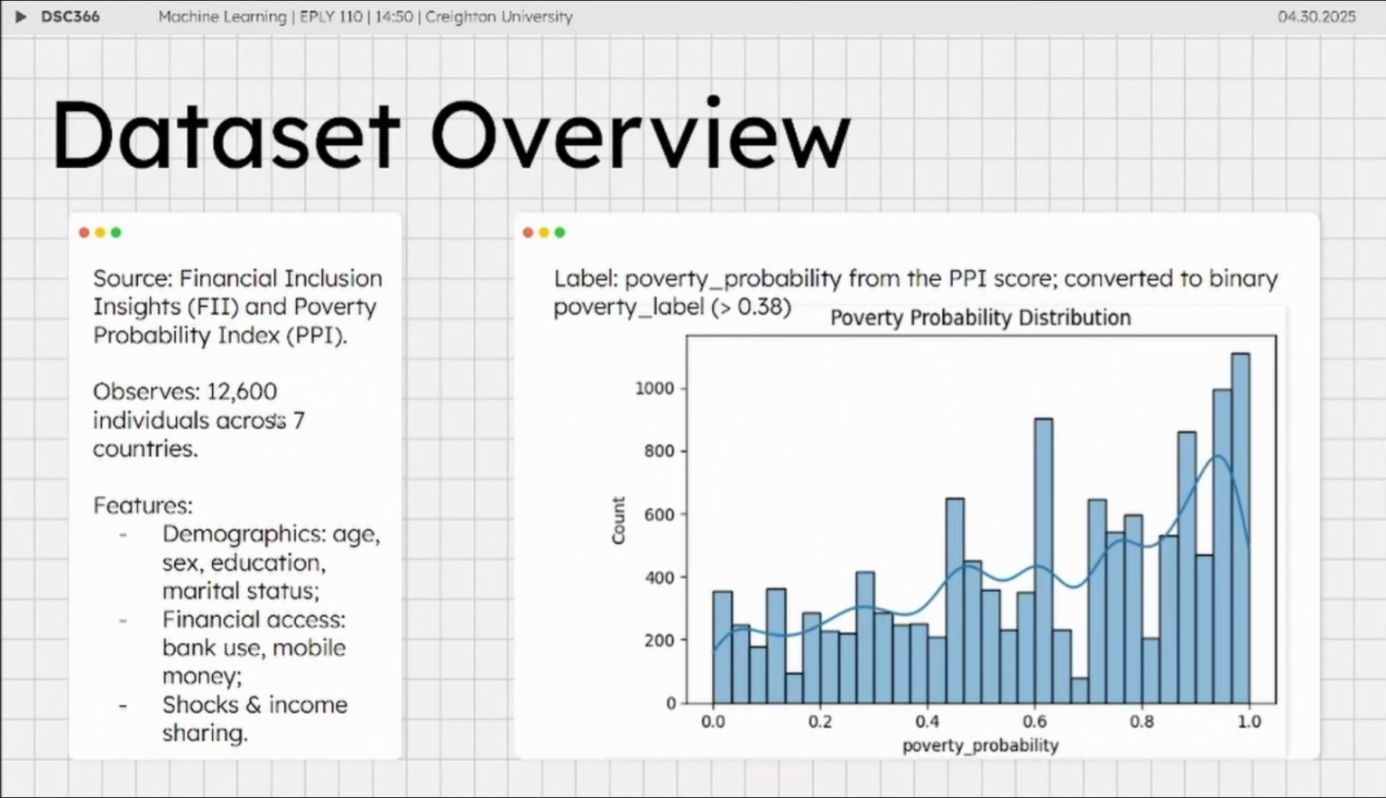As an overview, the dataset that we use contains 12,600 observations or individuals across 7 countries. It features things such as demographics, age, sex, education, marital status, financial access, such as bank use, mobile money, shocks and income sharing. It comes from the financial inclusion insights and the poverty probability index, or FII and PPI. Here you can see a distribution of some of the poverty probability based on some of the variables.